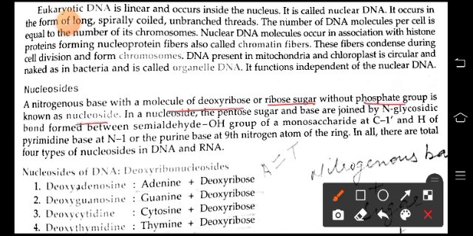In a nucleoside, the pentose sugar and base are joined by a glycosidic bond formed between the semi-aldehyde OH group of the monosaccharide at C1 and the H of the pyrimidine base at N1, or on the purine base at the 9th nitrogen atom of the ring. In all, there are 4 types of nucleosides in RNA and DNA.